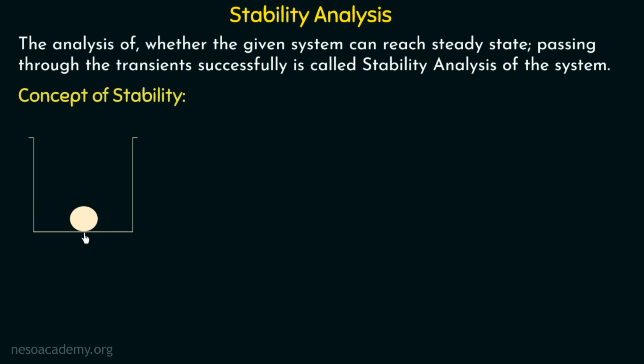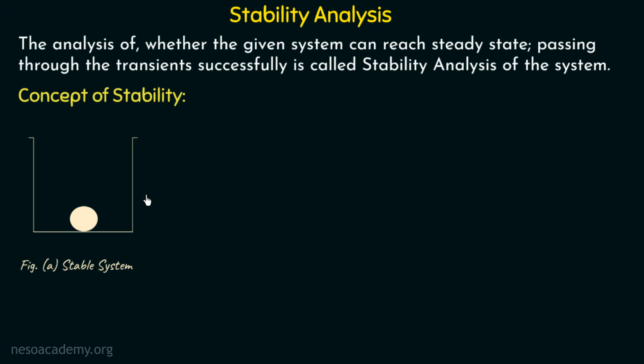For example, if we apply a force to this ball, then it will move inside this container and we can see that eventually this ball has come to its original position. It will not come outside this container because we have assumed that this container is deep enough. In this case, this system is called a stable system because this system is not disturbed regardless of any amount of force applied to this ball in order to move it outside this container. I hope you got this. This will be more clear to you when we see some more examples.